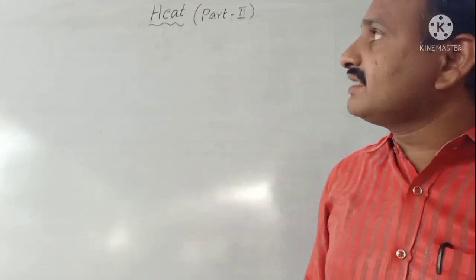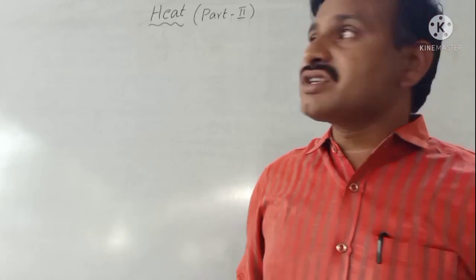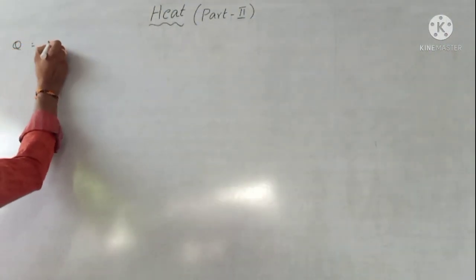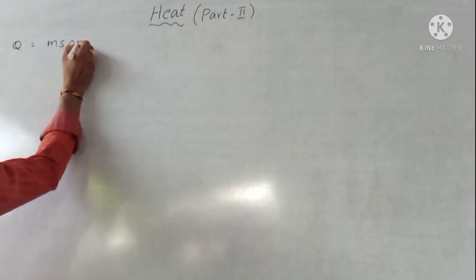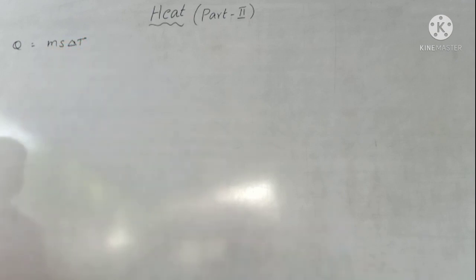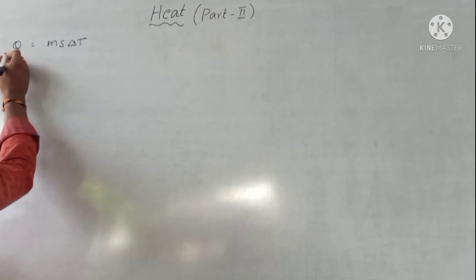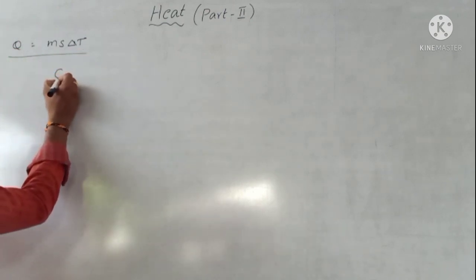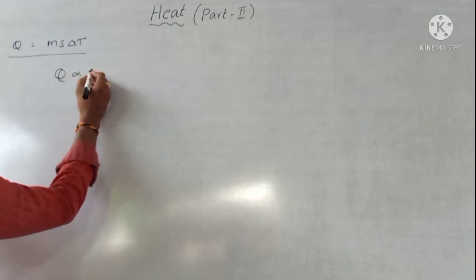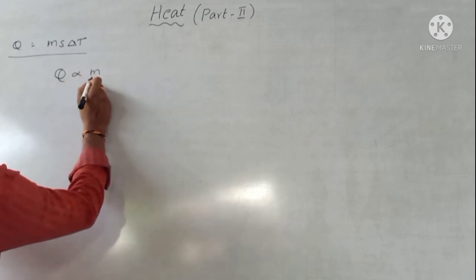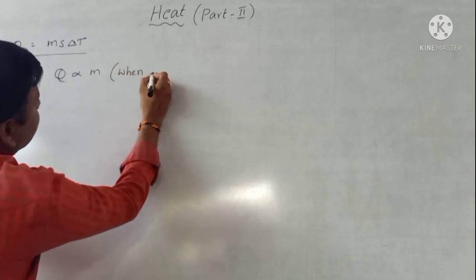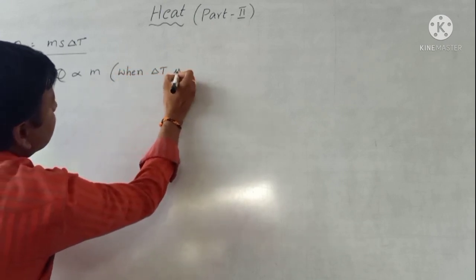After that, we discuss the derivation of Q equal to m s delta T. Derivation: the amount of heat absorbed by a body is directly proportional to its mass when temperature change delta T is constant.